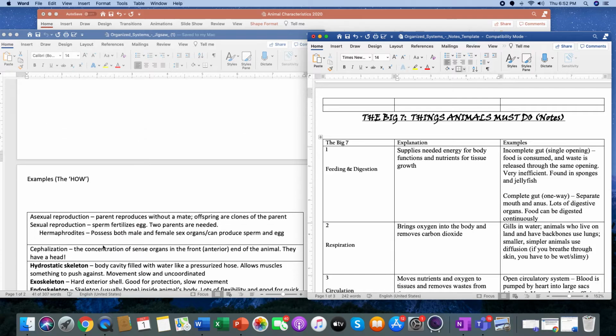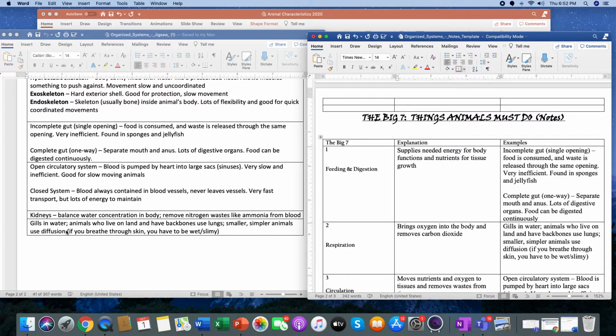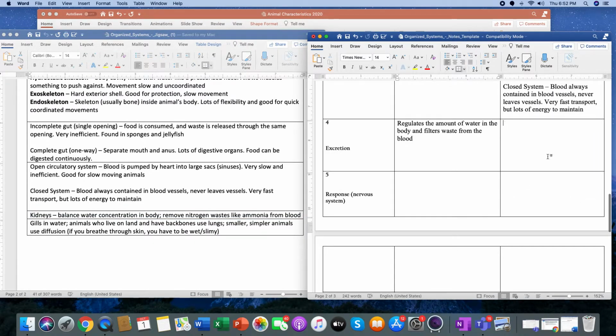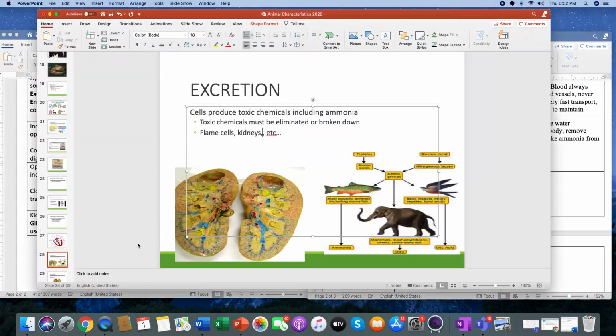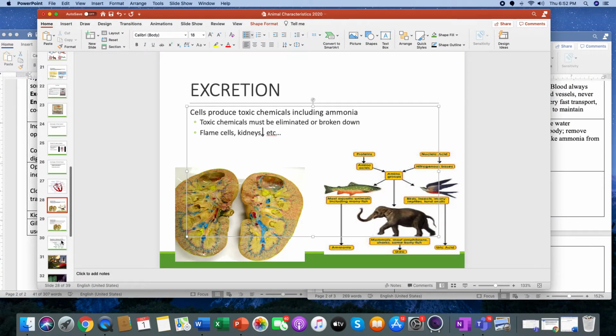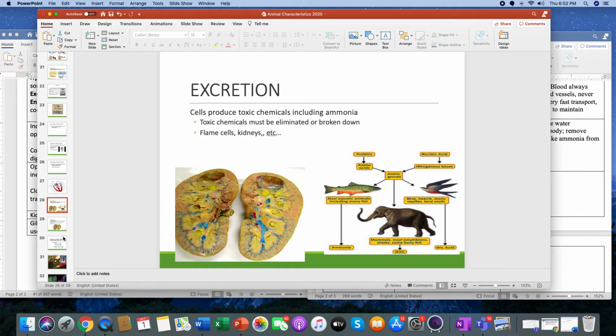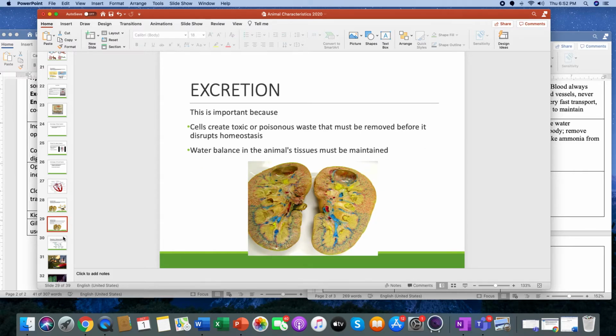That's the explanation. All right, let's try to think of an example. Let's kind of go through here. Hey, kidneys. You need kidneys to work through excretion. So copy and paste that in. All right. Oh, my bad. So once again, when I want you to think of excretion, you need to think of going number 1, not number 2. All right. Excretion is important because cells create toxic or poisonous waste and it must be removed.